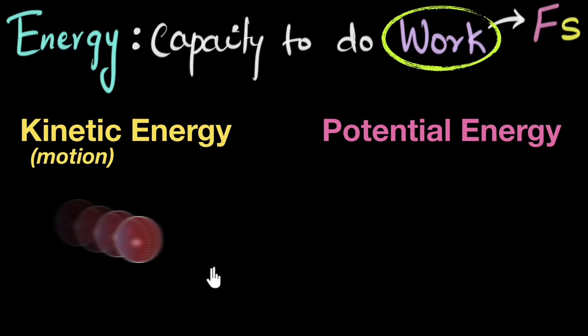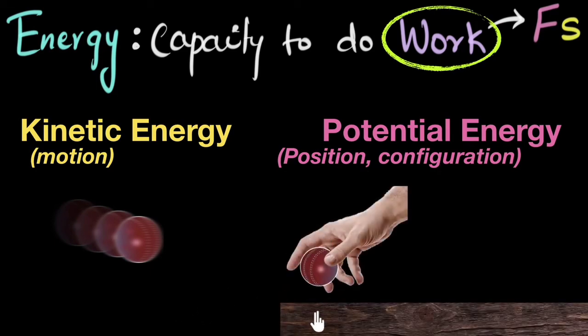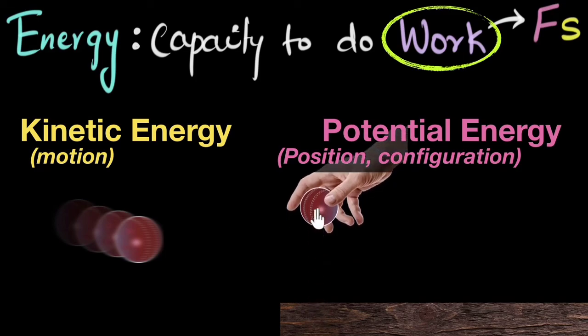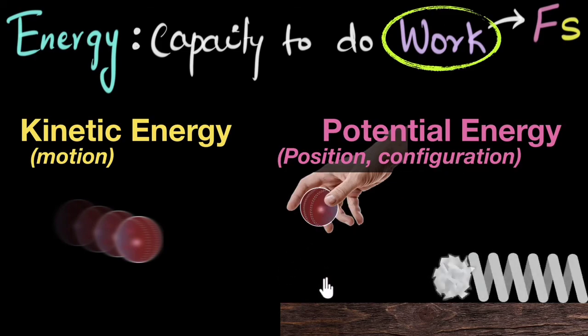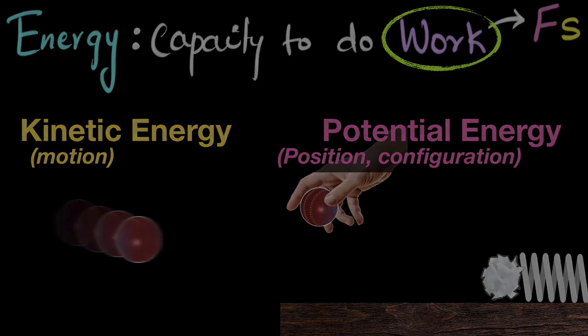But what does it depend on? Potential energy depends on the position or the configuration. So for example, if you look at the gravitational potential energy, that depends on the height of this object. For small heights, it can do less work, so less potential energy. At higher heights, more potential energy because gravity can do more work, so position. But we can also have configuration. One example of that could be springs or rubber bands. So if you take a spring and you compress it a little bit, less potential energy. But if you compress it more, then you'll have more potential energy.